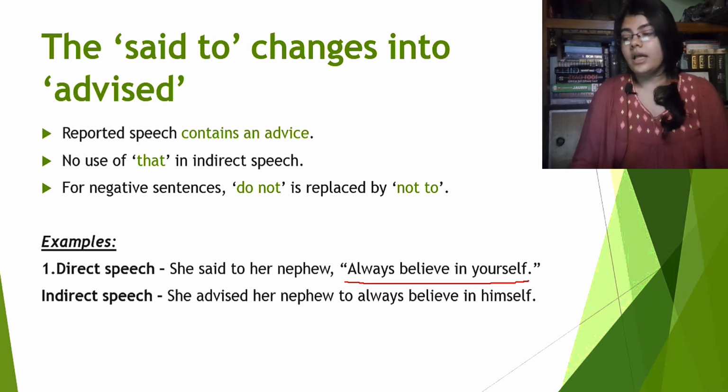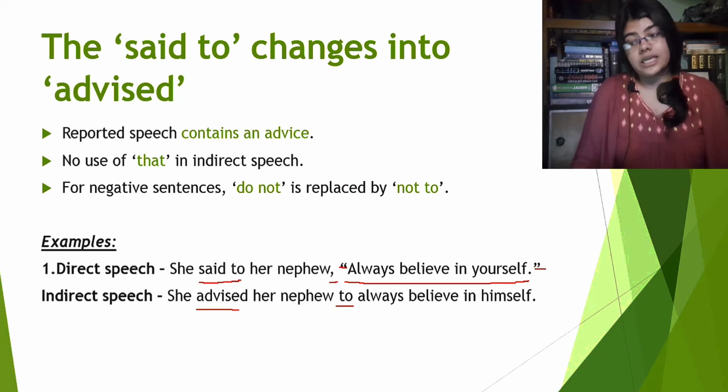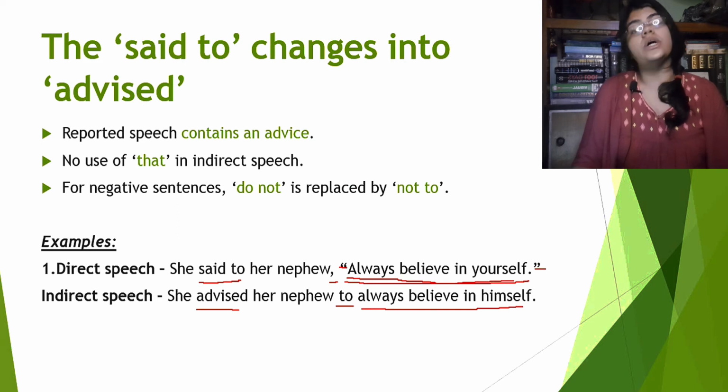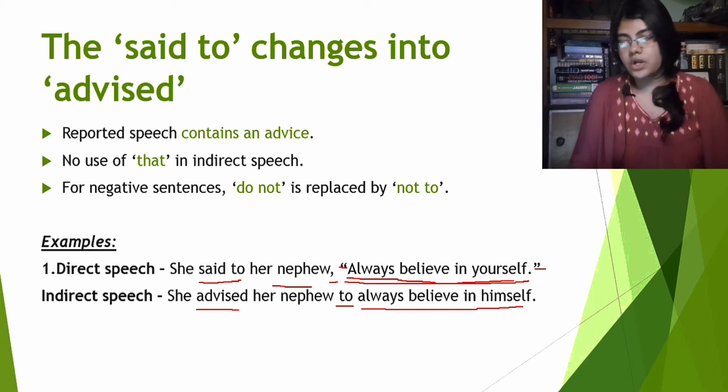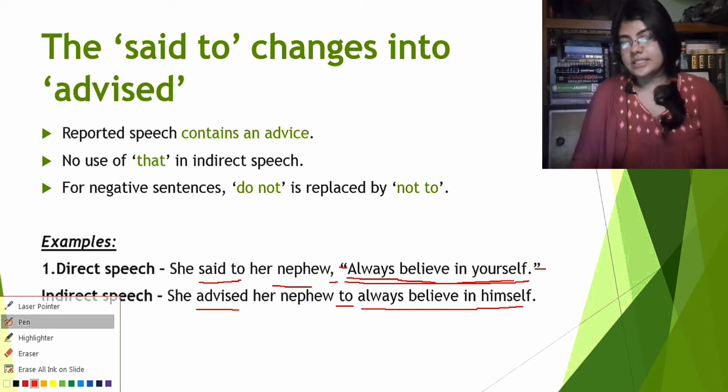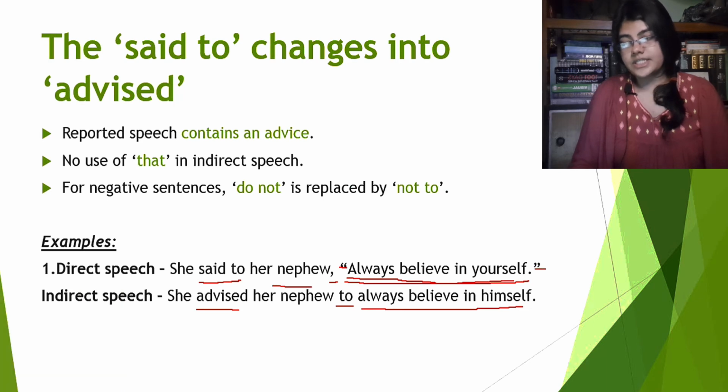What is happening? The said to here is transformed into advised. The comma and the inverted commas are obviously omitted. Now we add the to here. Lastly, always believe in yourself will be always believe in himself, because she said this to her nephew, right? So that's the first example.